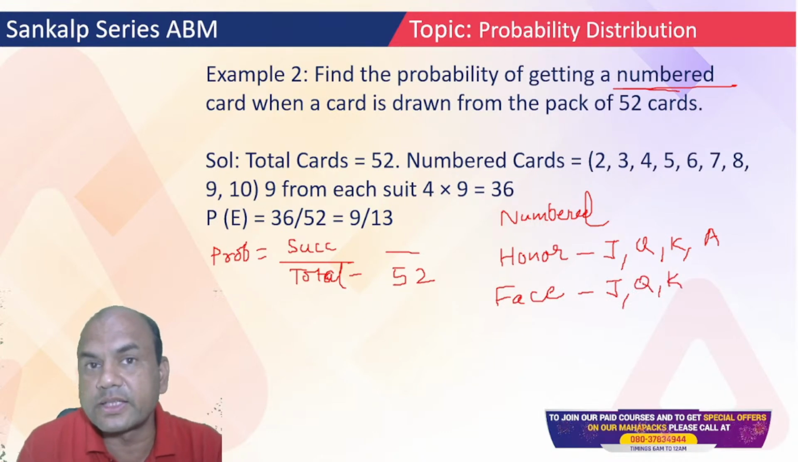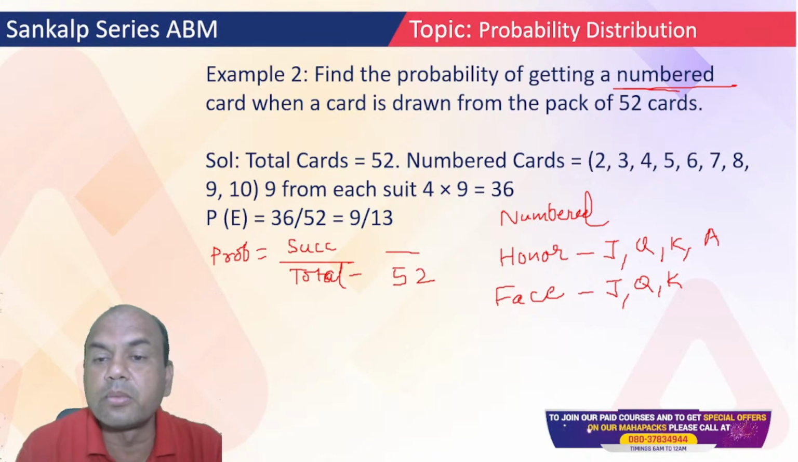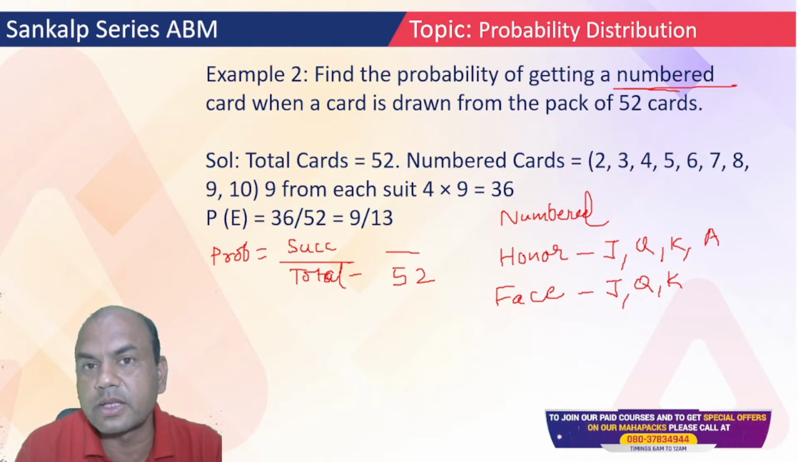No ace is there. Does ace have a face card? Ace means that Eka, we call it, right? Does it have a face? No. So here what do I want? Numbered. Numbered means how many are there? 2 to 10, so there are 9.